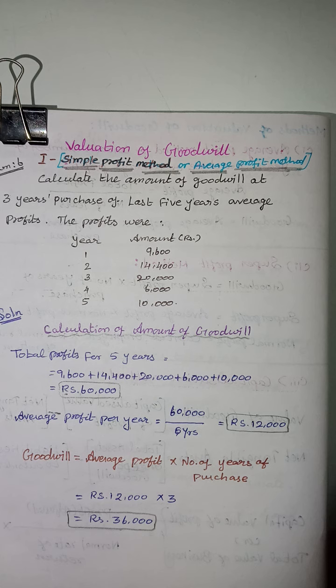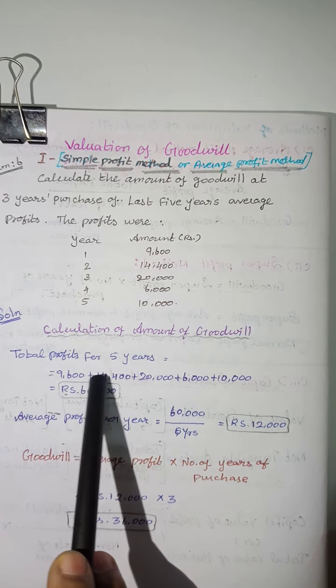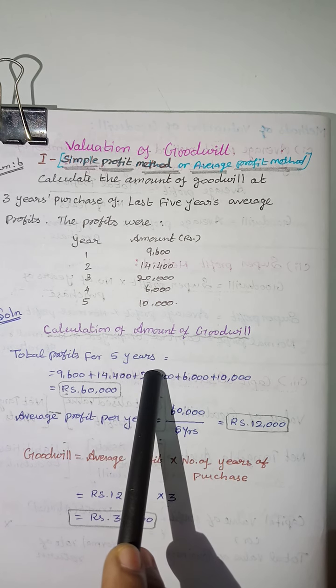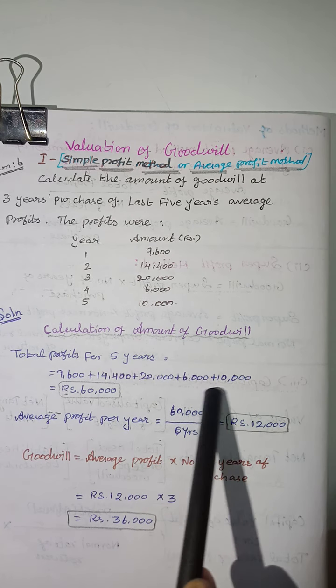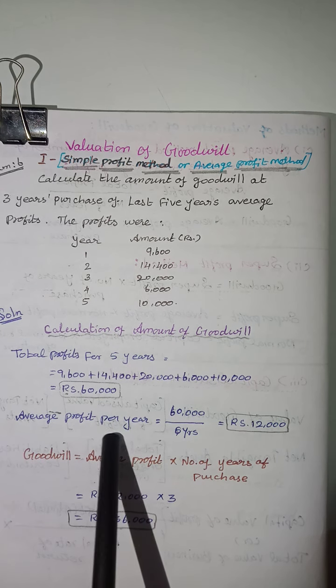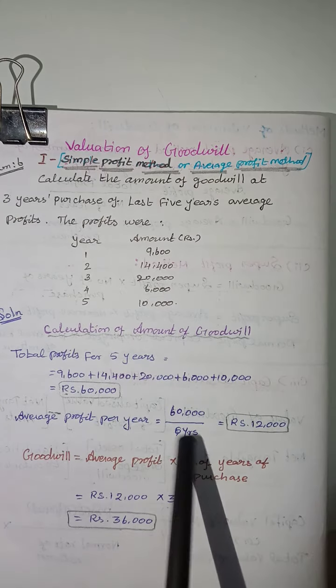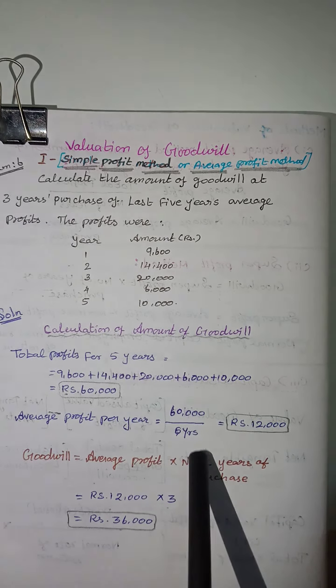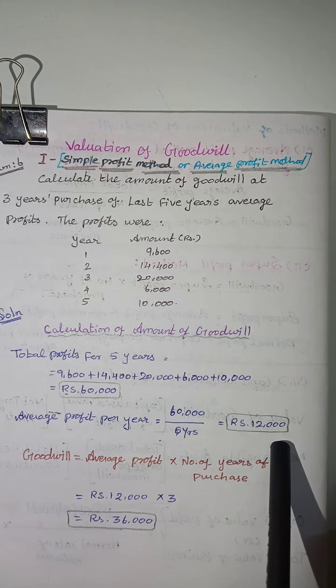So, calculation of the amount of goodwill. The total profit for 5 years is 60,000. Then average profit per year is 60,000 divided by the total number of years, 5, which equals 12,000 average profit per year.